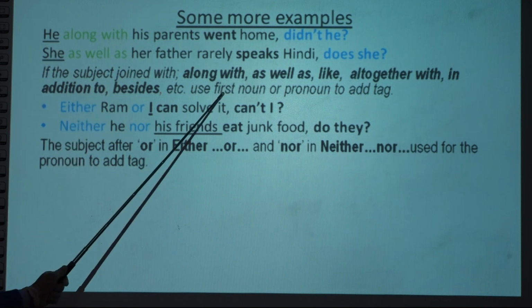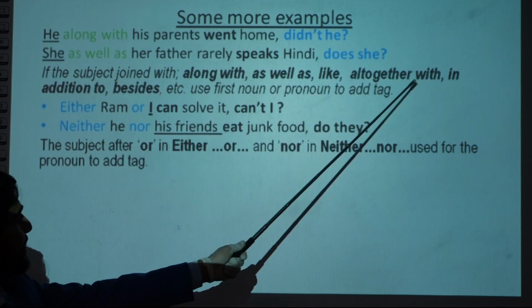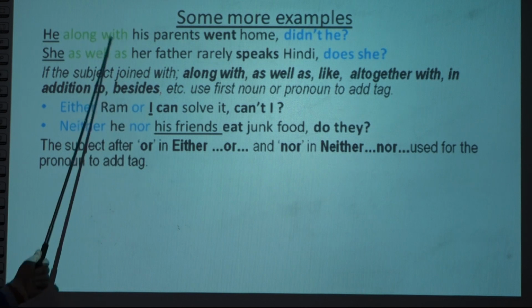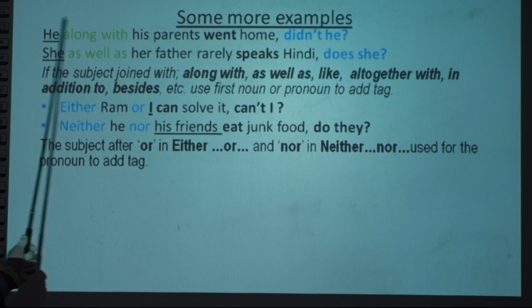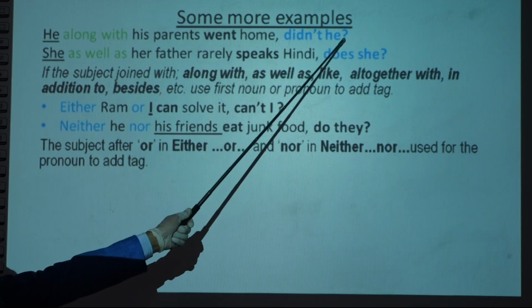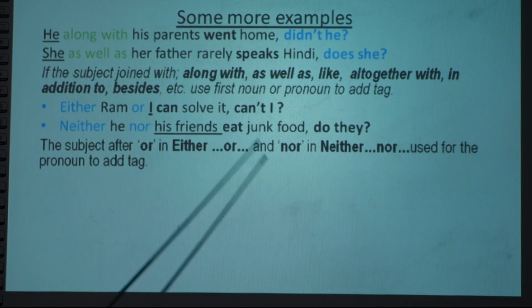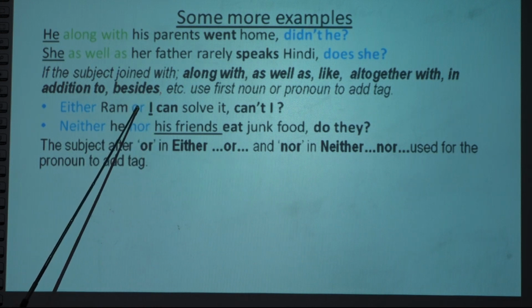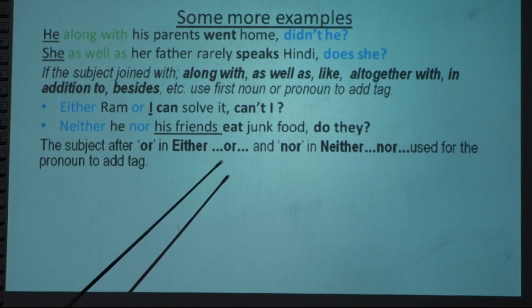If the subject is joined with along with, as well as, together with, in addition to, besides, then the tag is based on the first subject. If it is a pronoun, fine; if not, change it. If it is joined by either...or or neither...nor, we use the noun or pronoun nearest to the verb to add the tag.